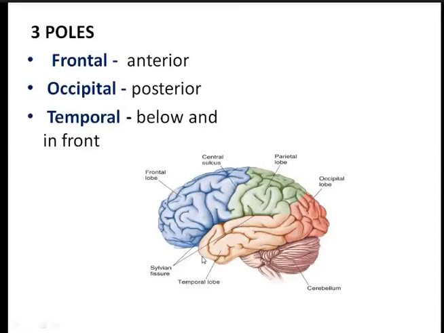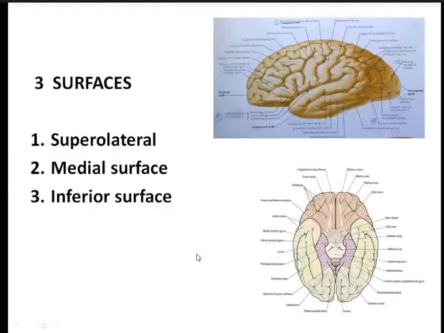So the temporal pole lies below and in front. This is the frontal, which lies in front, the occipital lies behind, and the temporal pole lies below and in front. Now coming to the surfaces.